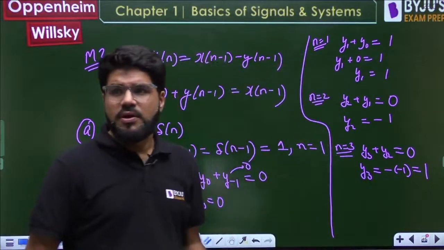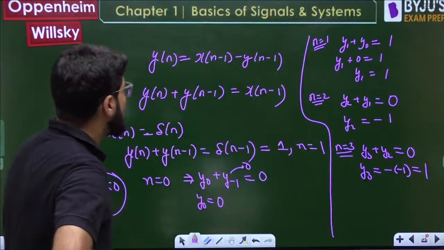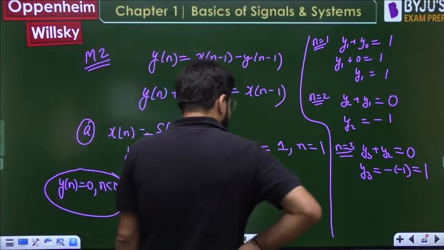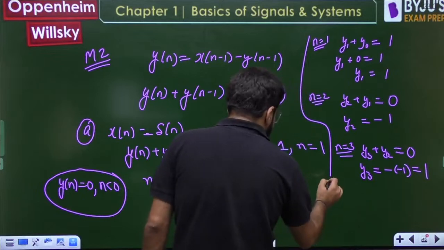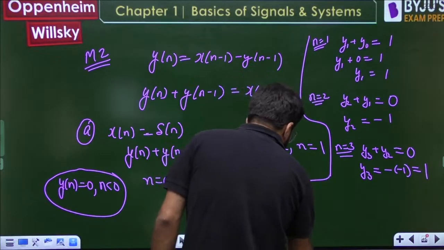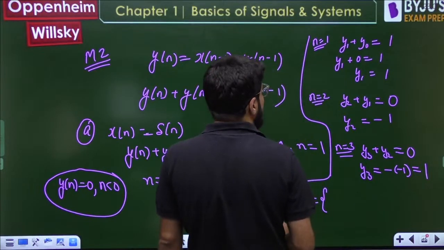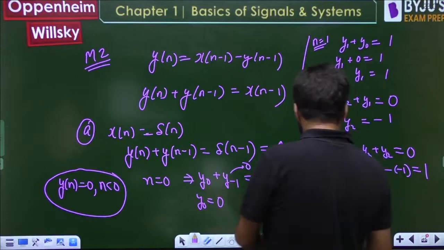So now understood, it alternates plus, minus, plus, minus. So what should be the value of yn? I can simply state the answer here. Written in sample form, at the origin y0 is 0.